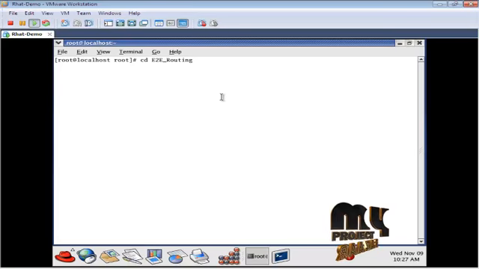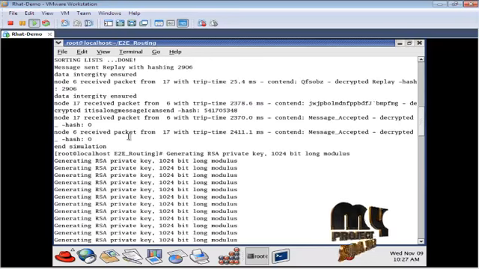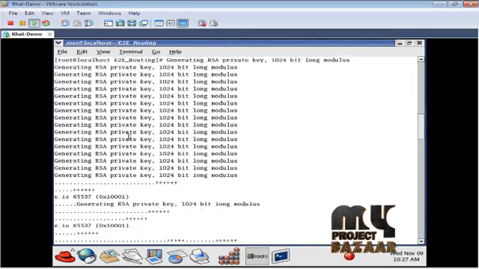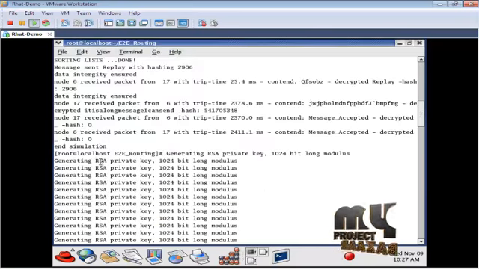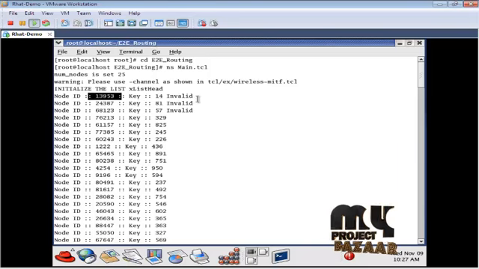Here it creates the node ID and the certificate ID using the RSA algorithm. The RSA private key has a 1024-bit long modulus. Each and every node contains an individual node ID and key values.